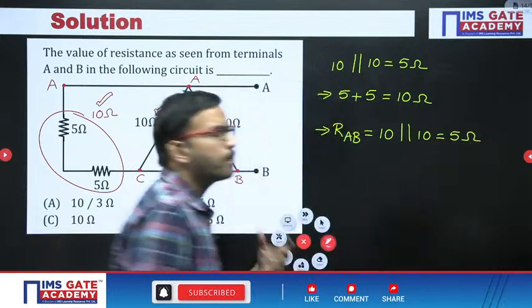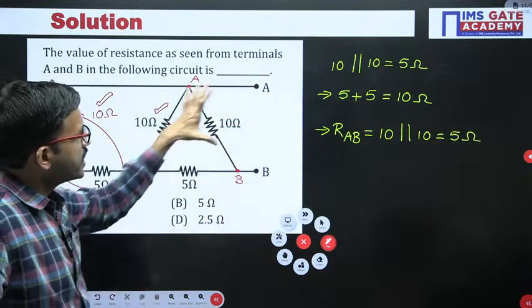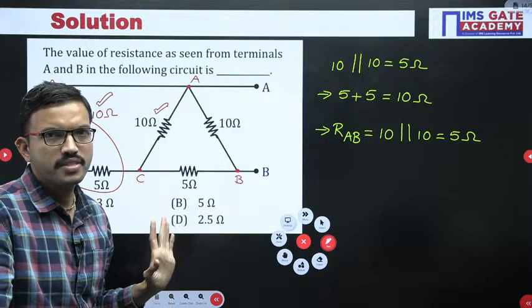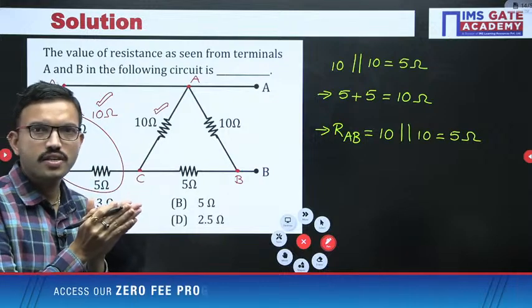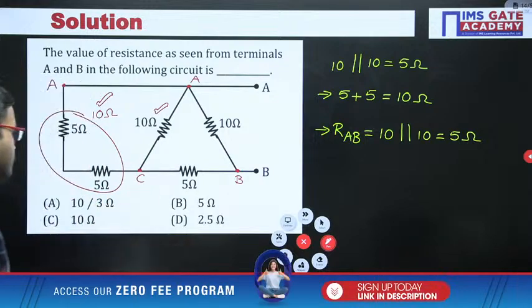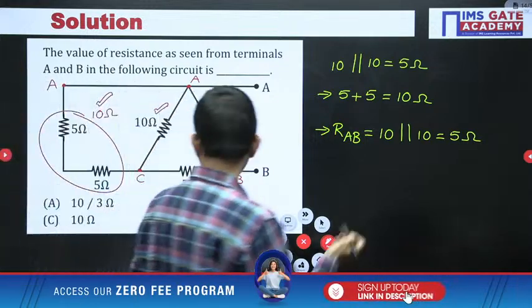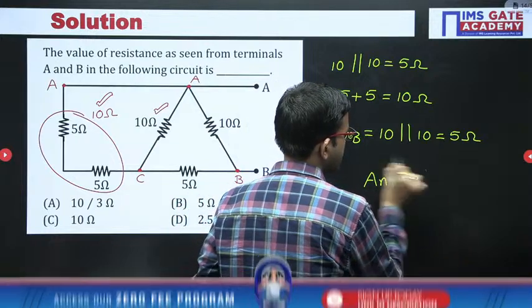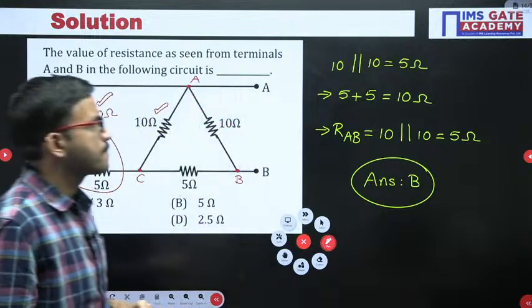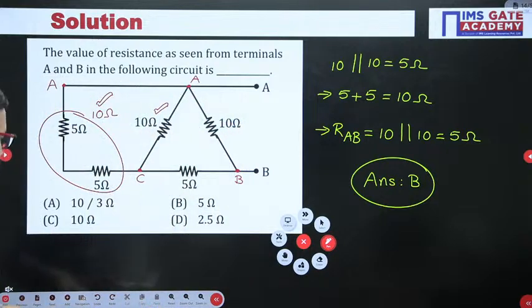Just by applying series and parallel you are getting the equivalent resistance. No need to use pen and paper. It is a silly question, but the only thing is you should have that visualization. So the final answer for this question is option B. I hope it is clear for everyone.